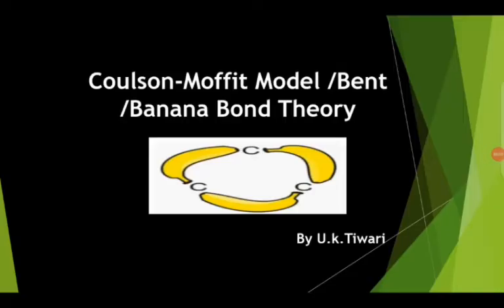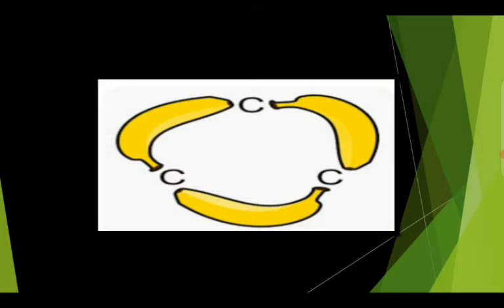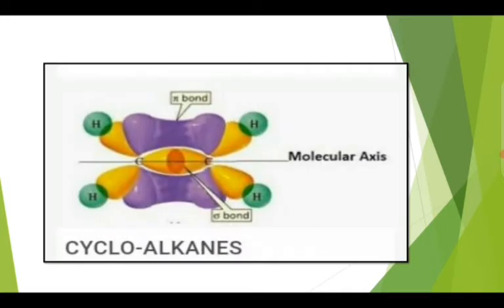Coulson-Moffit model theory. It is also called bent bond or banana bond theory. So what is the bent bond? Bent bond is a type of covalent bond somewhat indicative of a banana. There are two types of bonds: first is the sigma bond and second is the pi bond.